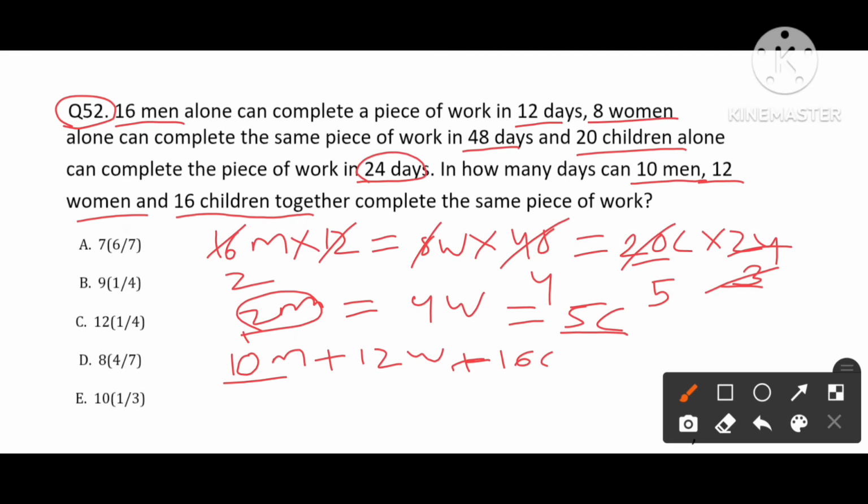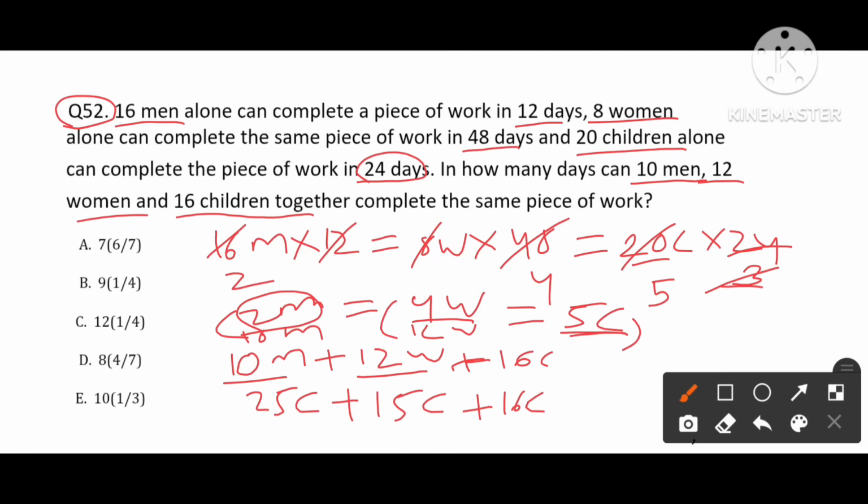So if it is 10 men, then it will be 5 times 5, which will be 25 children. Instead of 12 women, here we have 4 women equals 5 children, so 12 women means 3 times 5, which will be 15 children. Plus here 16 children. Total children is 25 plus 15, 40, plus 16, 56 children.